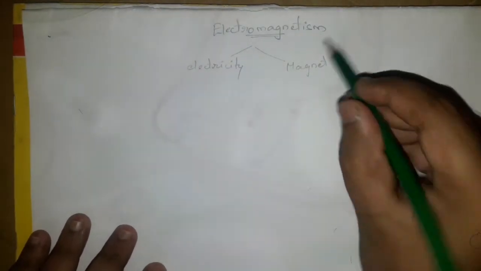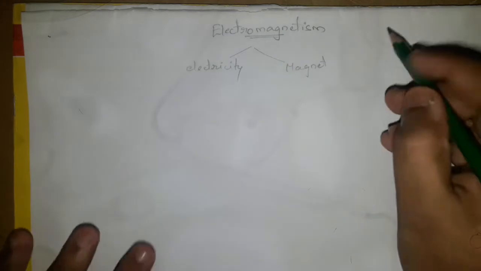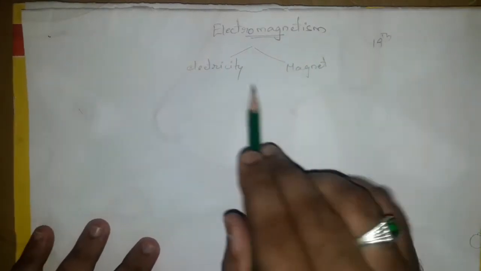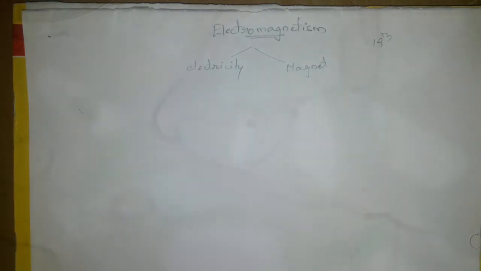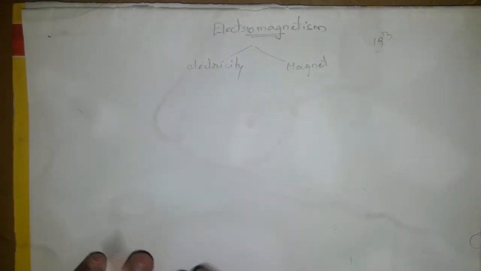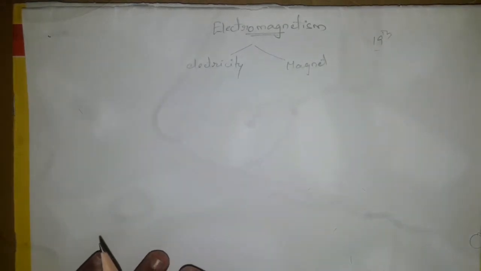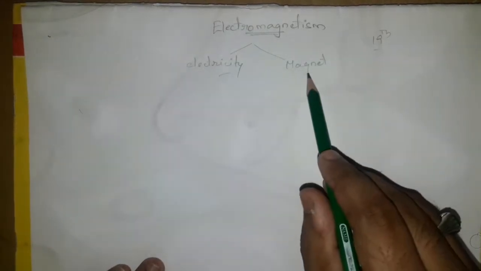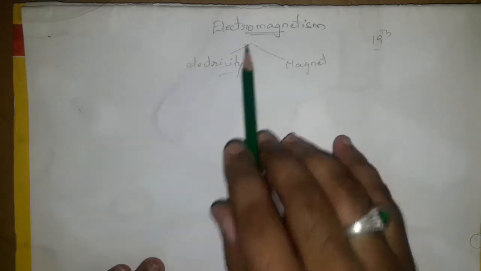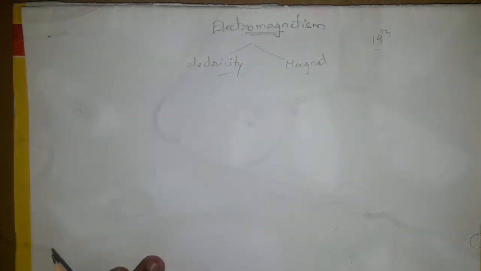Before the 19th century, everyone thought that electricity and magnetism were two different concepts. They were not related to each other. Then in the 19th century, a scientist came and proved that there is a relationship between electricity and magnetism, and that leads to the chapter electromagnetism.